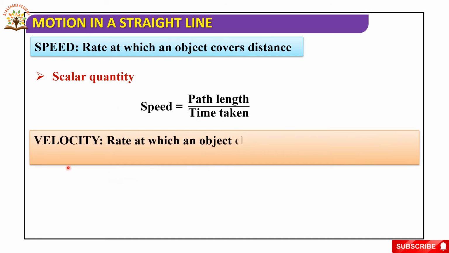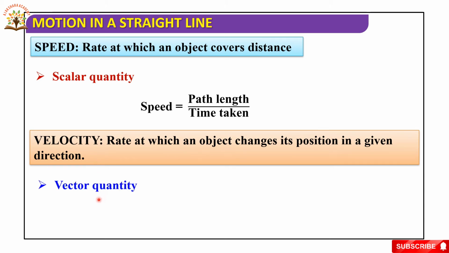Velocity. The rate at which an object changes its position in a given direction is known as velocity. Velocity is nothing but the rate of change of position in a specified direction. In a simple definition, the rate of displacement is also known as velocity. Velocity is a vector quantity.